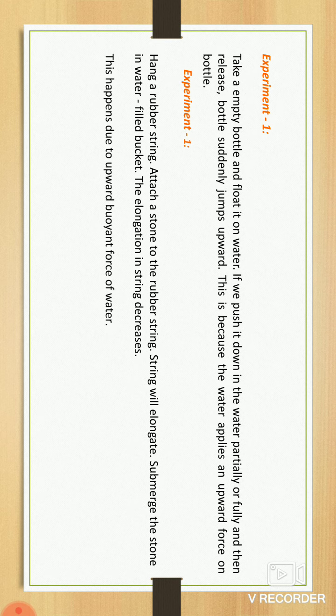The elongated rubber with the stone is submerged in the water. At that time the elongation decreases, meaning the string shortens. Why? Because of the force applied by the fluid, the buoyant force. This happened due to the upward buoyant force of water.